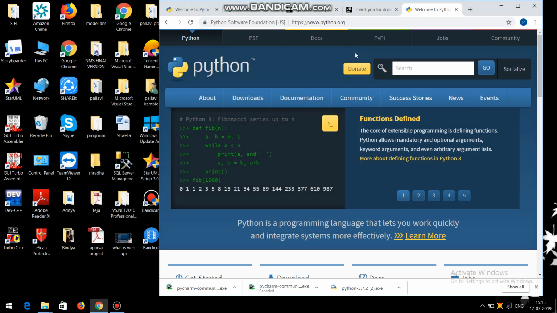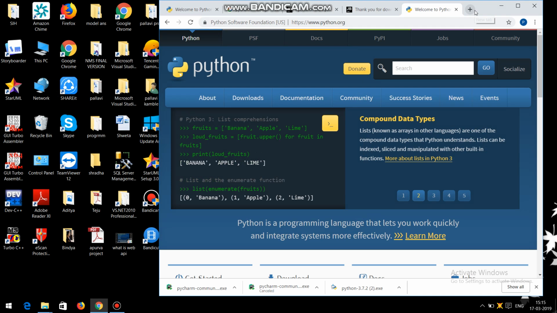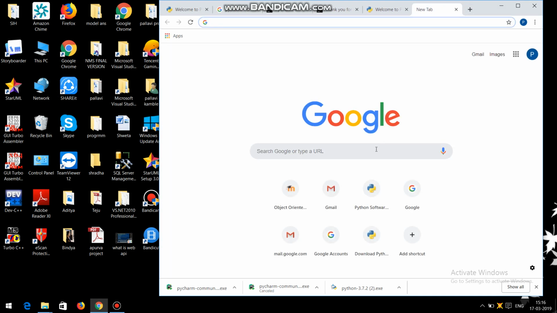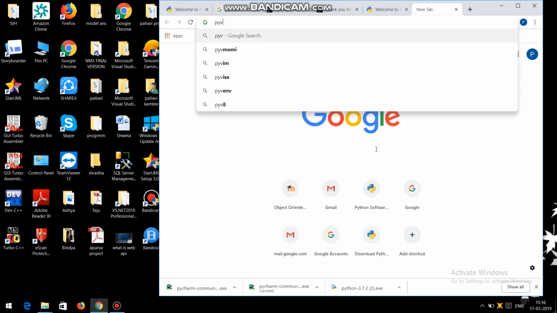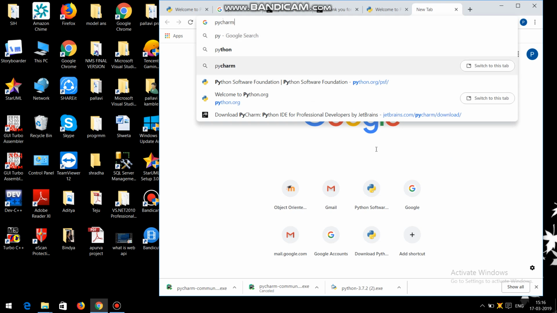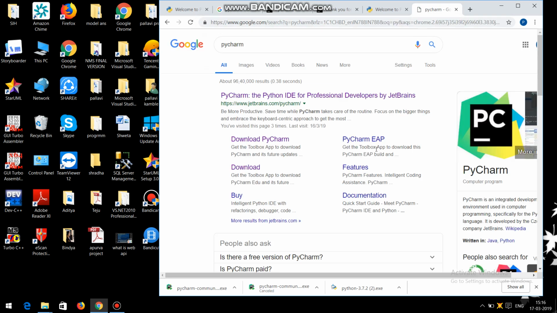Now let's move towards PyCharm. Type PyCharm. Here, PyCharm, the IDE for professional developers by JetBrains. IDE, Integrated Development Environment.